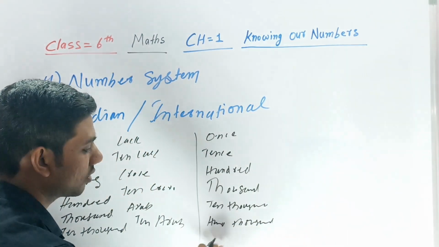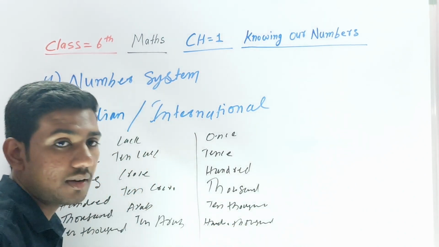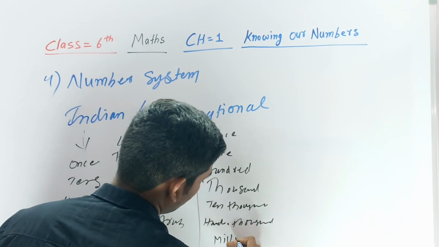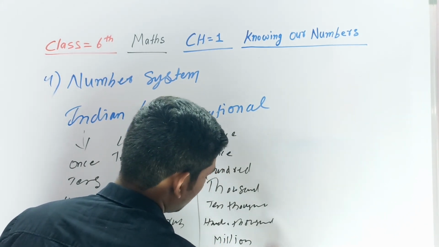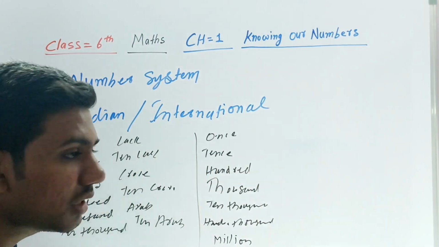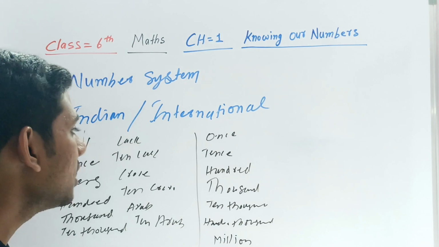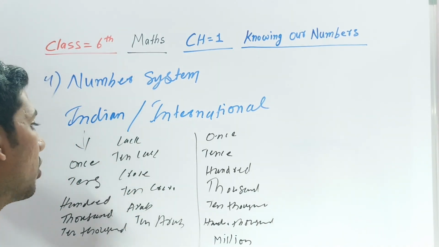I'm writing something fast, so don't think it is wrong. Then after 100,000 comes million, then 10 million, 100 million, billion, 10 billion, 100 billion, trillion, 10 trillion, 100 trillion. Like that it goes in the international number system. I hope you understand this.